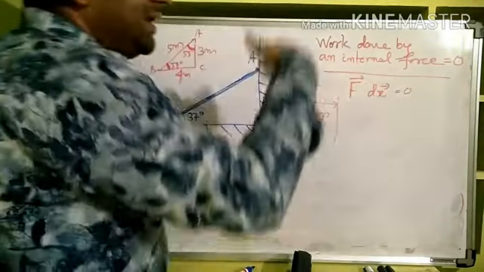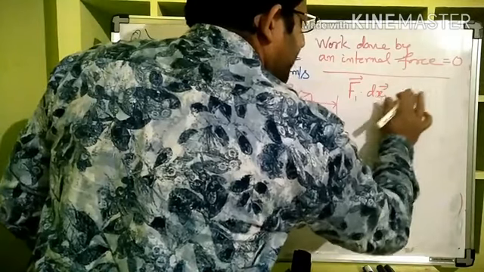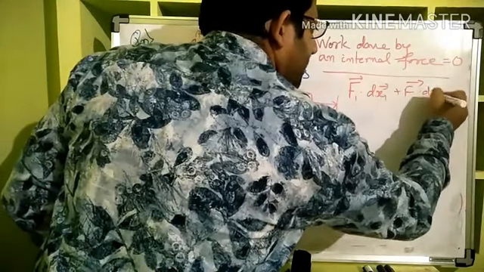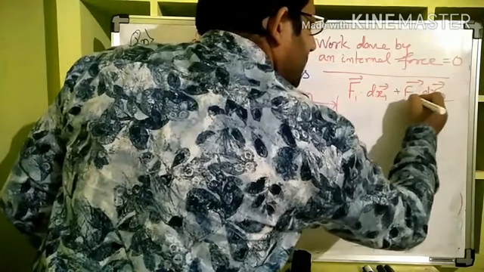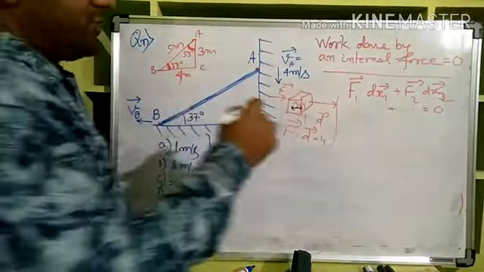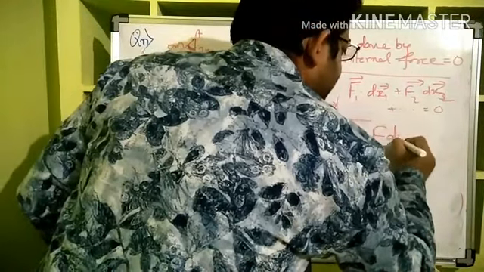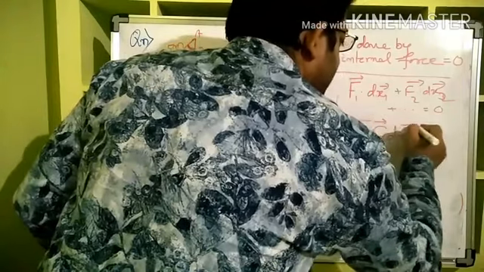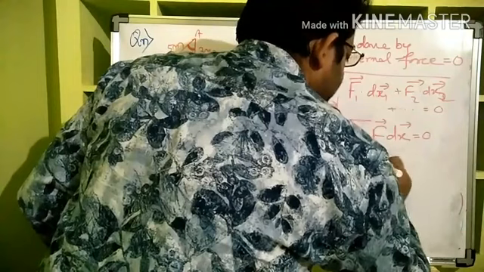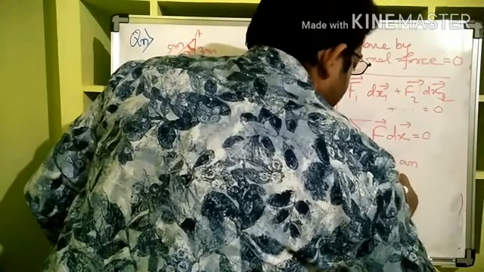If there are many internal forces, then F1 dx1 plus F2 dx2 plus F3 dx3, like that, it will be 0. So in general, the summation of F dot dx is equal to 0 if F is an internal force.